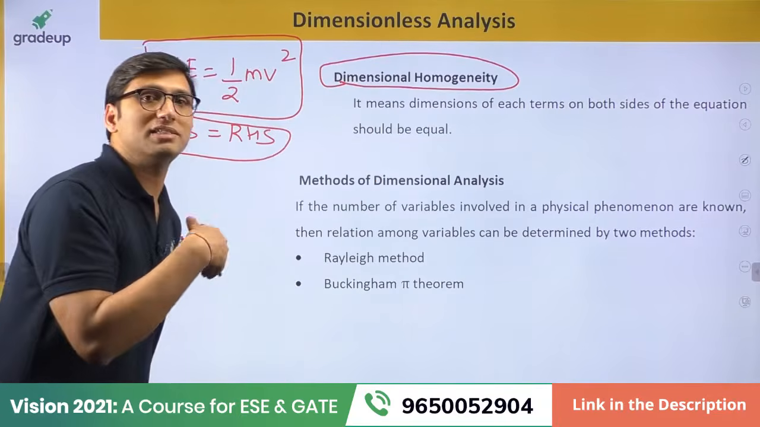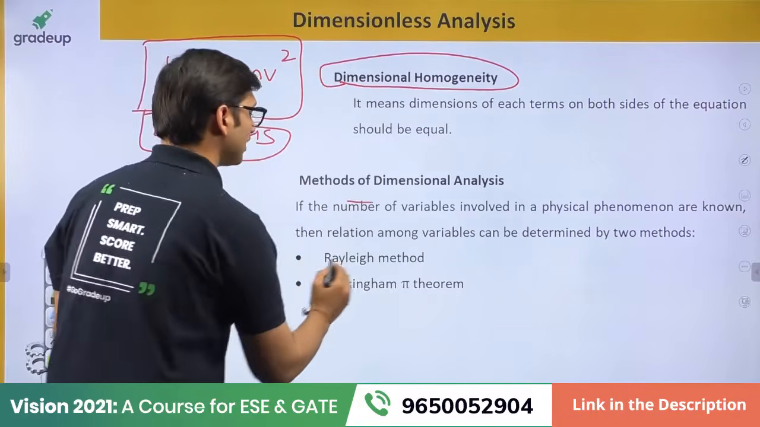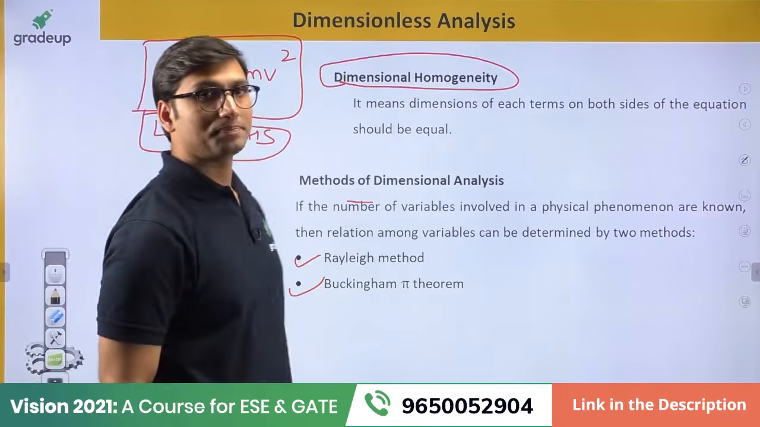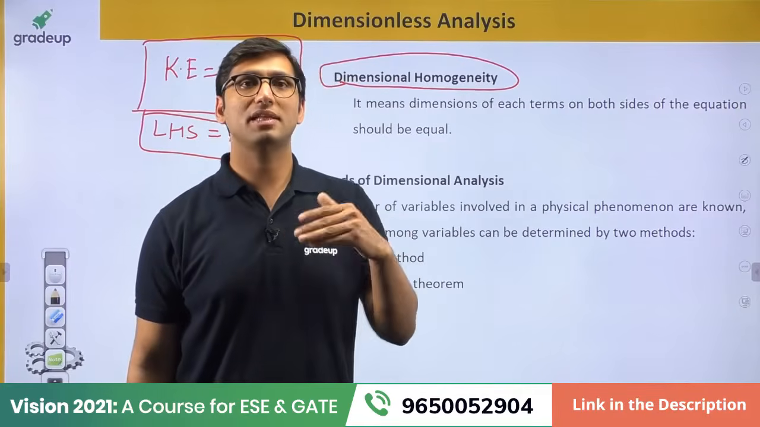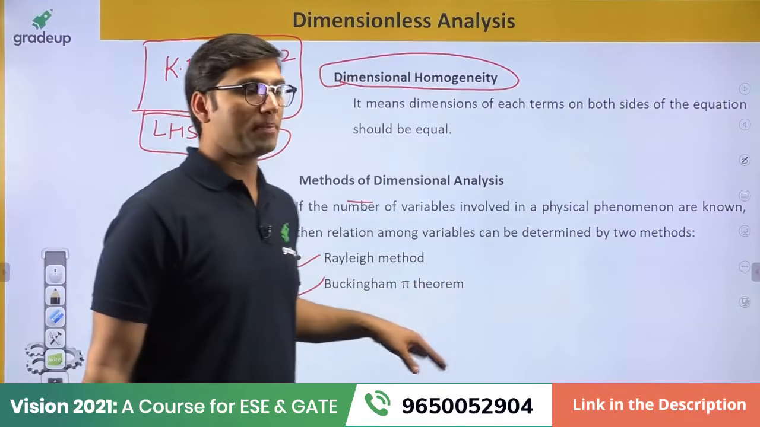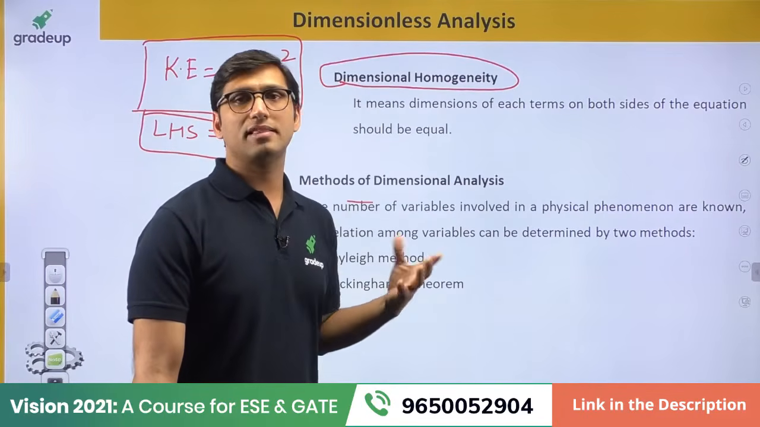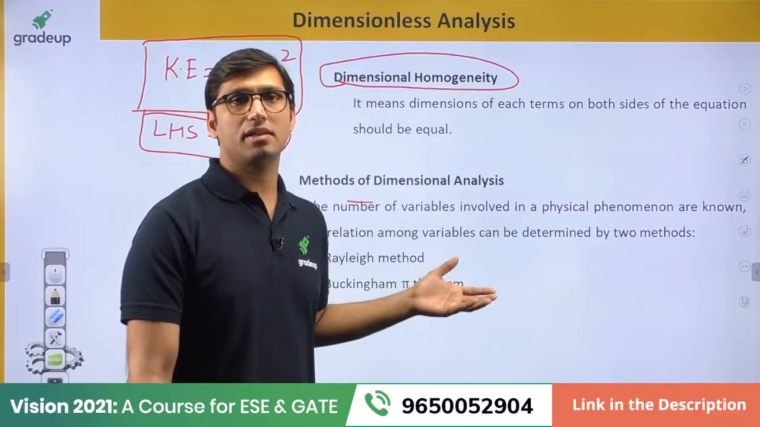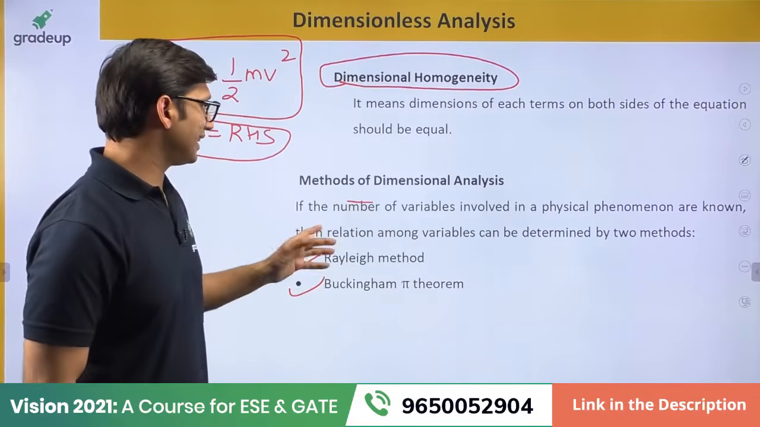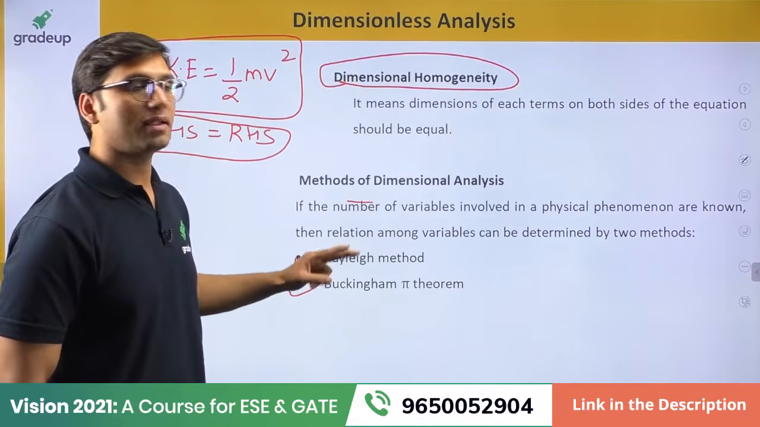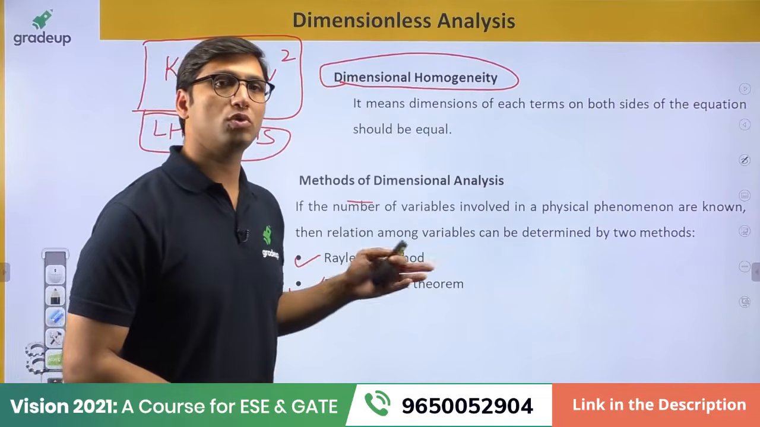Now, if you have to do dimensional analysis, not dimensionless, we have two methods, Rayleigh method and Buckingham PI Theorem. But since I have told you that I am not going to teach you dimensional analysis, I am only going to tell you dimensionless analysis, so I am going to avoid it. Because for the GATE exam, this does not come. But yes, in the engineering services it can be asked, but it is not important for the GATE exam. So in dimensional analysis, we have two methods, Rayleigh method and Buckingham PI Theorem.